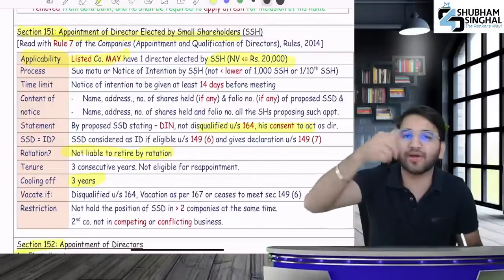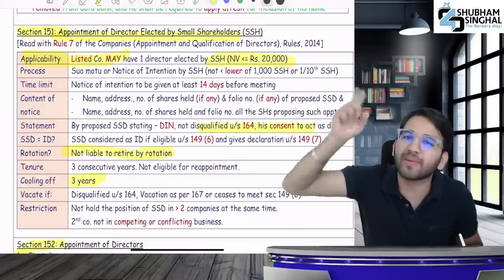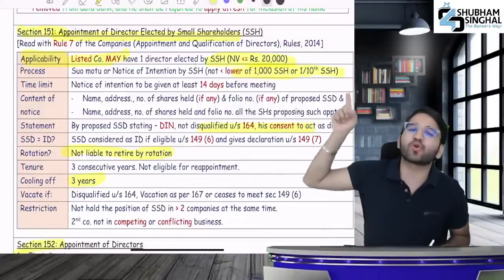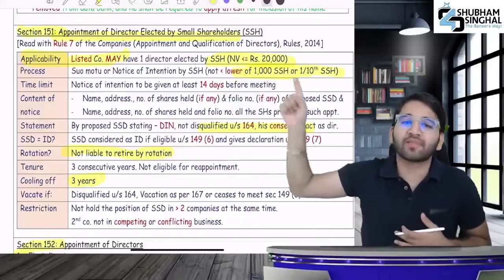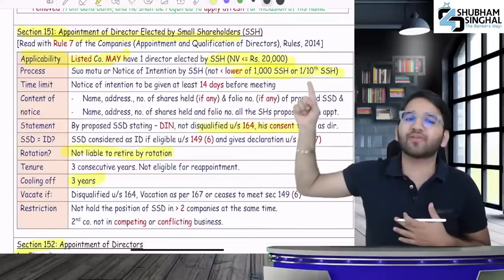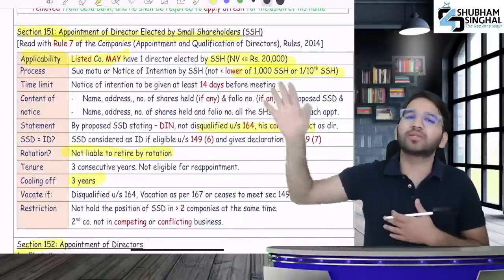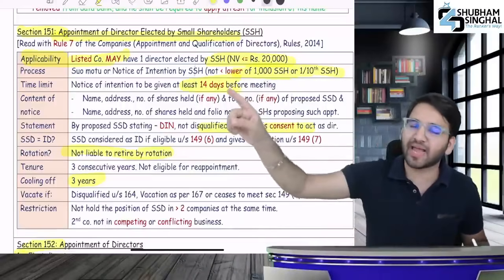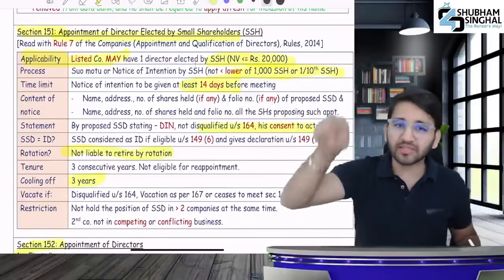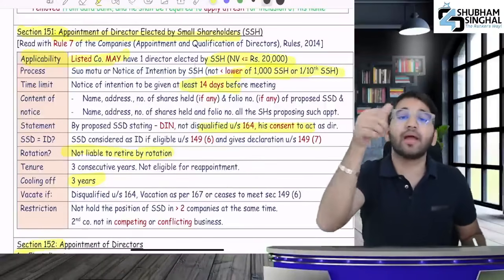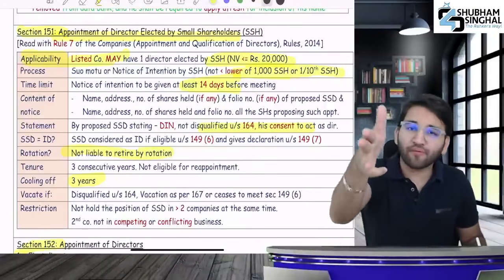Small shareholders give application to the company. How many people will give application? Either 1,000 small shareholders or 1/10 of total shareholders. So whichever is lower, whenever a flat number comes, take the lower. 1,000 small shareholders or 1/10 of total small shareholders will give the application. When the application comes, it will come at least 14 days before the meeting. In this application, the names, addresses, folio number and shareholdings of people who are submitting. Name, address, shareholding and folio number.